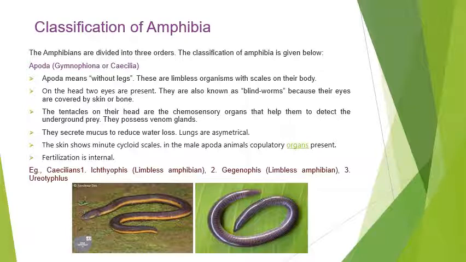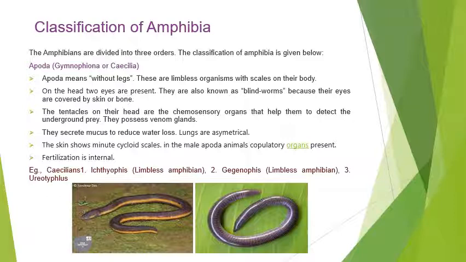The next is the living classes of amphibians. The Amphibia are divided into three orders. The classification of Amphibia is given below. First, they are called Apoda, Urodela, and Anura. These are the three orders of living amphibia. Apoda means without legs.